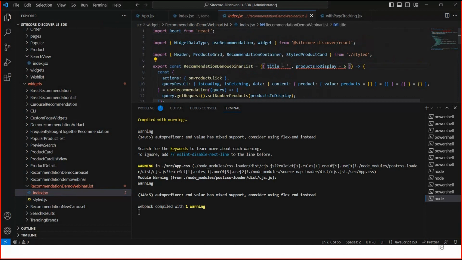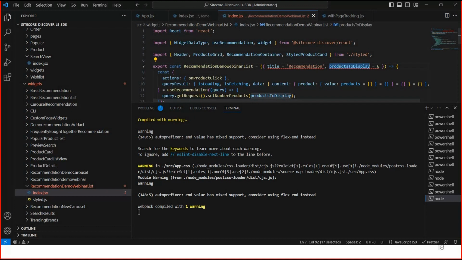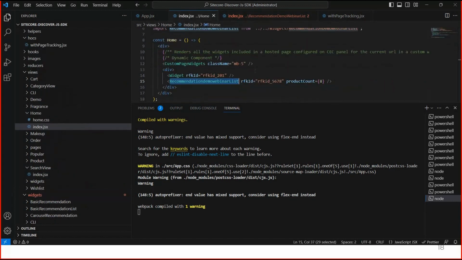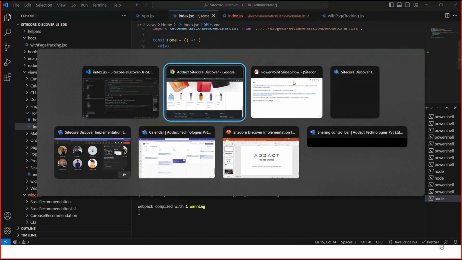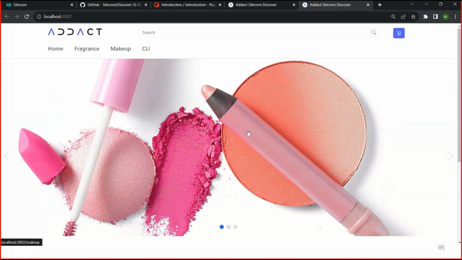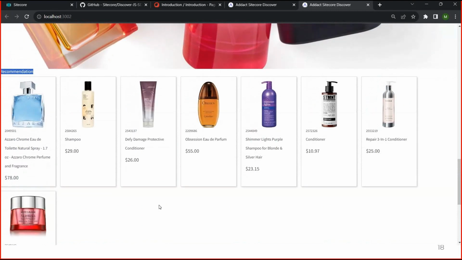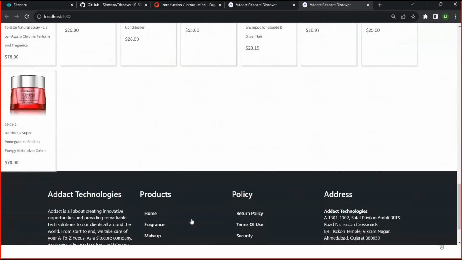If you want to provide the name of the widget, we have to pass the name of the widget. We have to pass the product to display, not the count. Now I have given the name and I have added the 8 count. That way we can do the customization, and we can create new widgets.